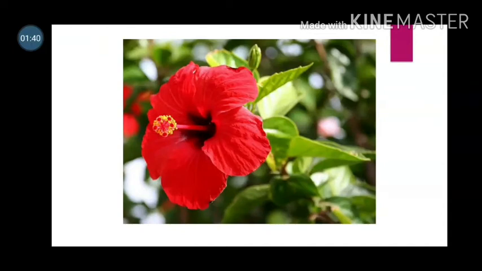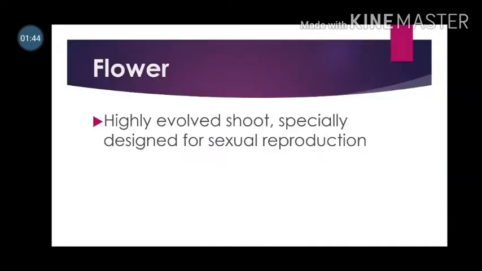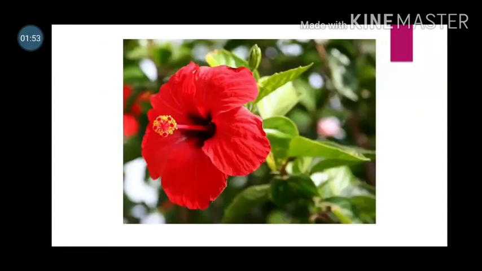A flower can be defined as a highly evolved shoot specially designed for sexual reproduction. Formation of fruits and seeds are the further stages of sexual reproduction. You have already studied different parts of flowers in standard 11th.